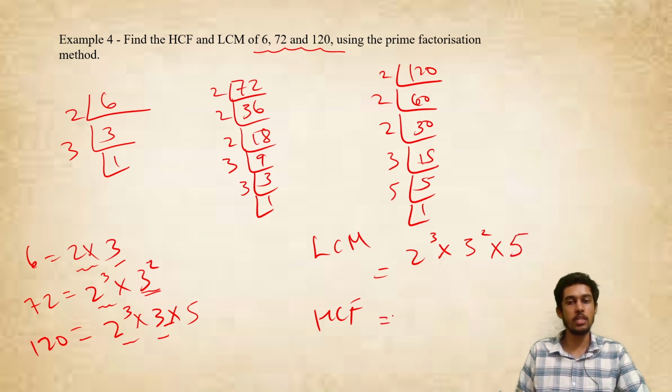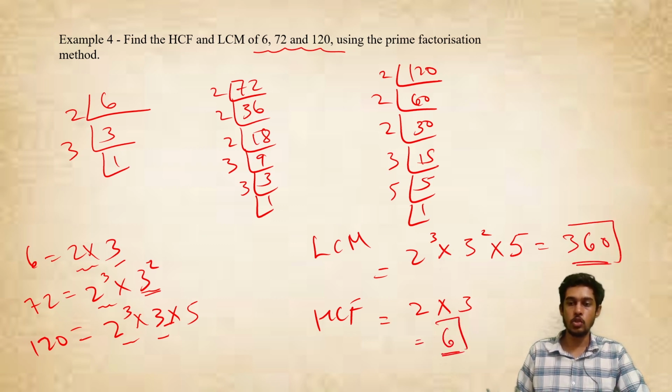What will HCF do? HCF, being selfless, just takes the lowest power of the common terms. Among these powers of 2, which is the lowest power? It is just 2. Into, out of 3 square and 3, it will just take one 3, that's it. 5 it won't even bother with, because it just takes the common numbers. So what will this LCM become equal to? 2 cube is 8, 8 into 3 square which is 9, 8 into 9 is 72, 72 into 5 is how much? 360. So the LCM is 360. HCF will be 2 into 3, which is 6. So the LCM is 360 and the HCF is 6.